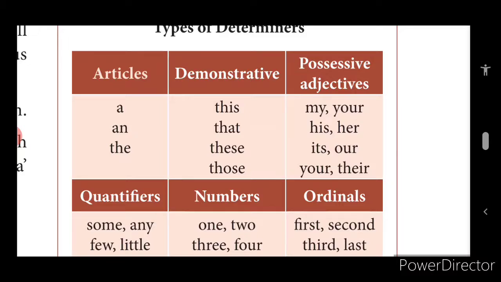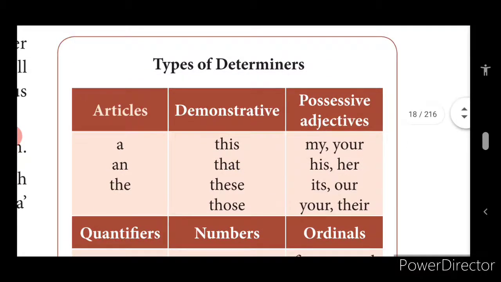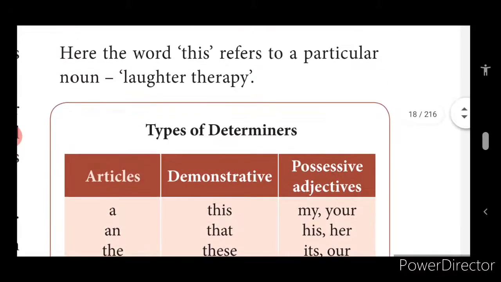Then possessive adjectives. My, his, her, its, our, your, their. These are all possessive adjectives. Then quantifiers. Some, any, few, little, much, more, very. Quantifiers show the amount. Then numbers. 1, 2, 3, 4. Then ordinals. First, second, third, last, next. So all this, children, comes under types of determiners.